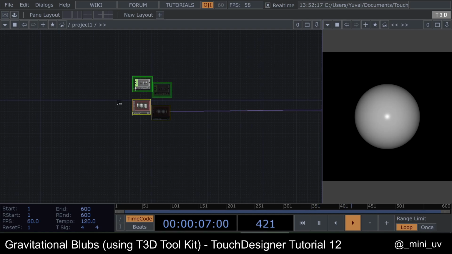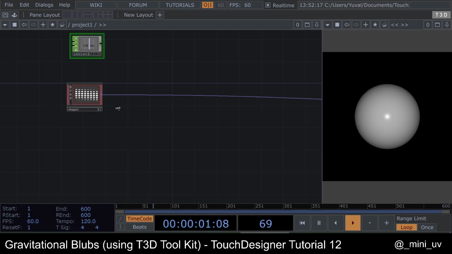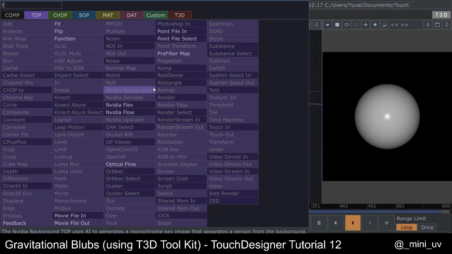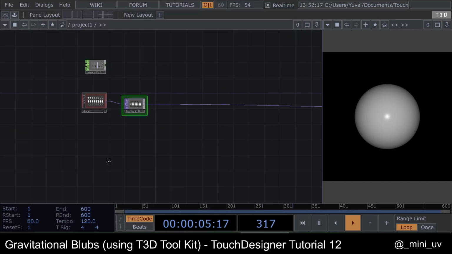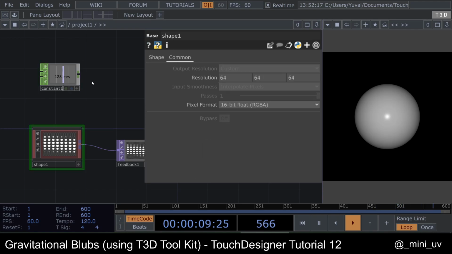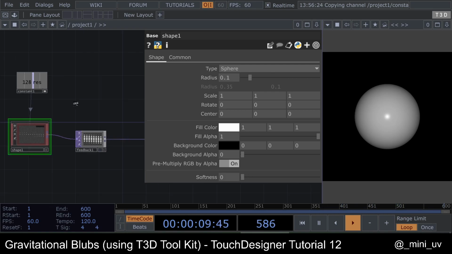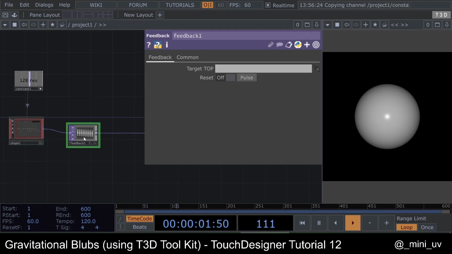Alright, let's start by building the simulation. After the shape, let's make a feedback, and also we need to reference our resolution into the shape like this, and let's make it smaller, and we don't need the softness, so we put a feedback.